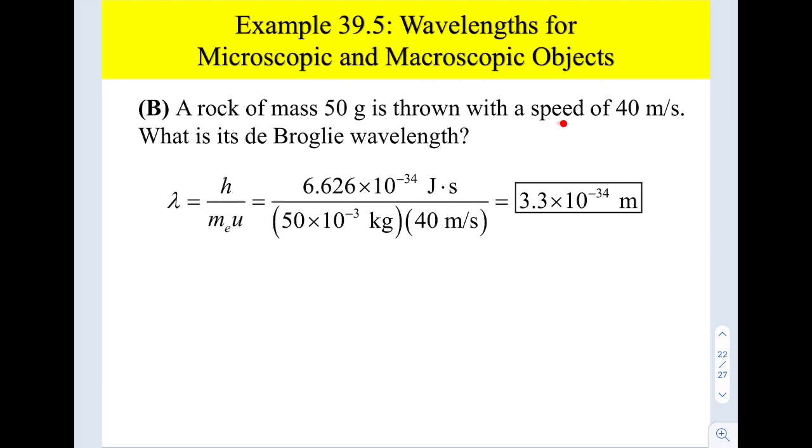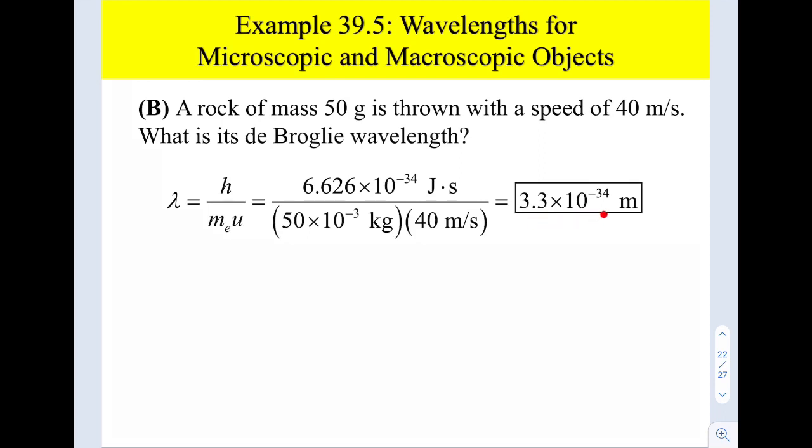Then B, a rock of mass 50 gram is thrown with a speed of 40 meter per second. What is its de Broglie wavelength? The de Broglie wavelength is equivalent to h over momentum. So the particle only has a de Broglie wavelength whenever it has velocity, whenever it is in motion.